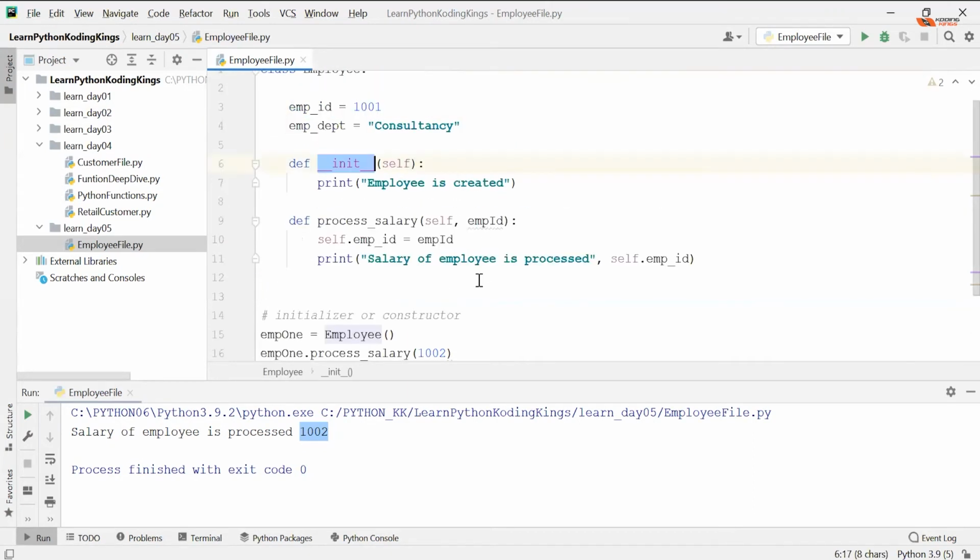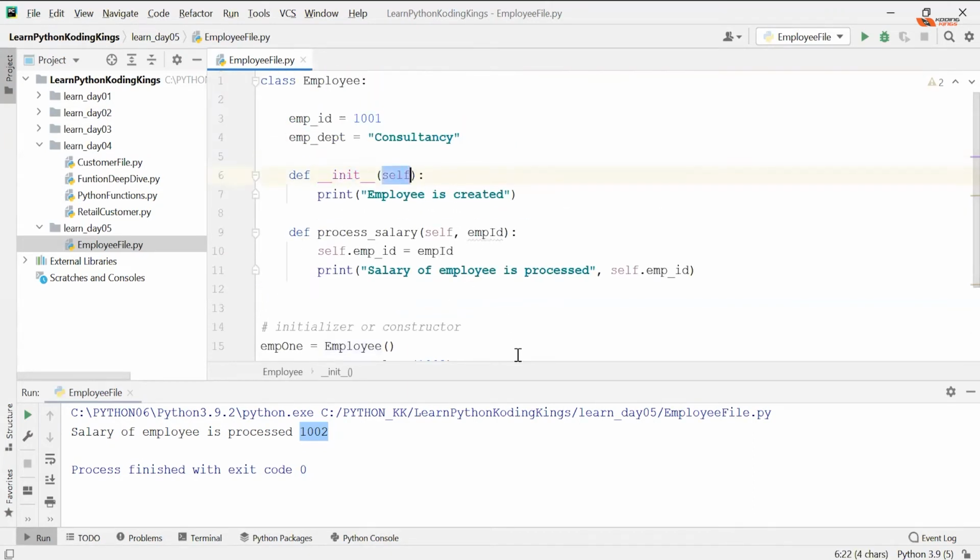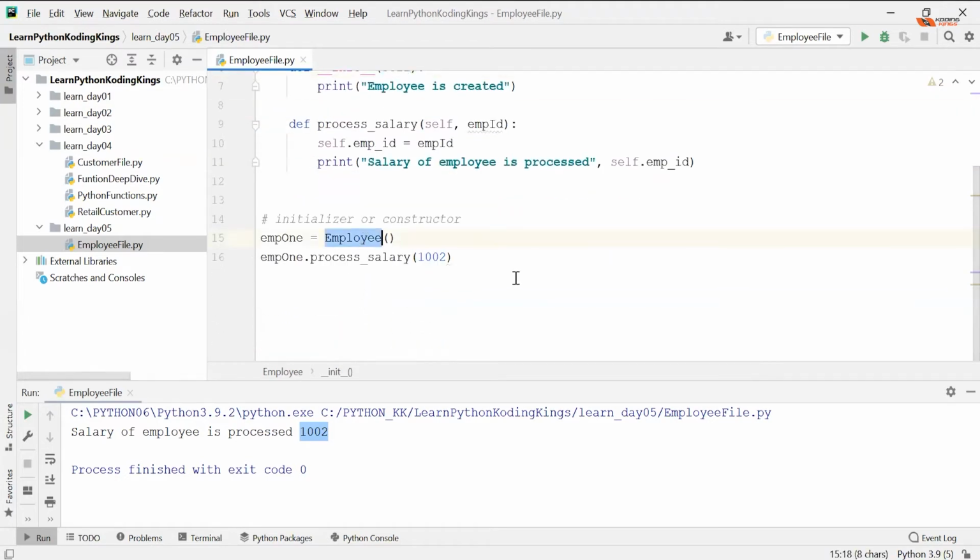Now remember, init also takes self. So definitely there is somebody else who is actually creating the instance for you. Init is not creating the instance. So unlike other programming languages, the constructor in Python is not responsible for constructing the object. There is somebody else. We're going to learn that when we learn static methods. As of now, remember that init is nothing but this particular function call.